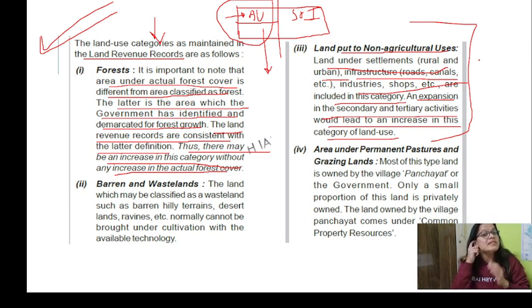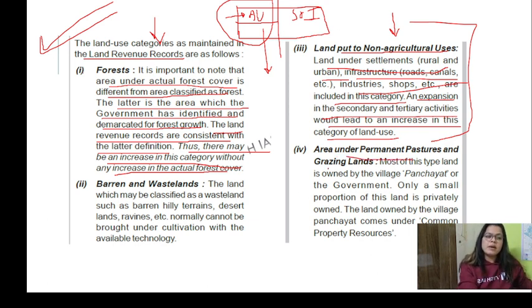So people start converting it into commercial use. Whatever is not related to agriculture, be it resorts, any infrastructure, shops, schools, hospitals, will be considered under non-agriculture use.